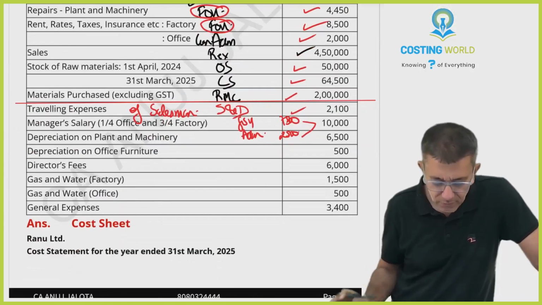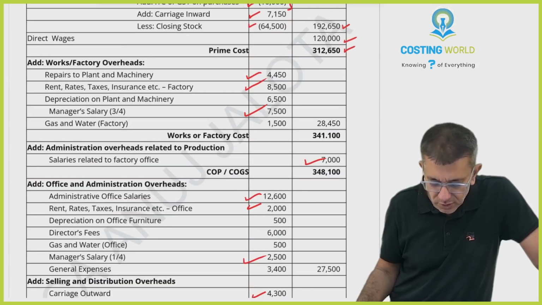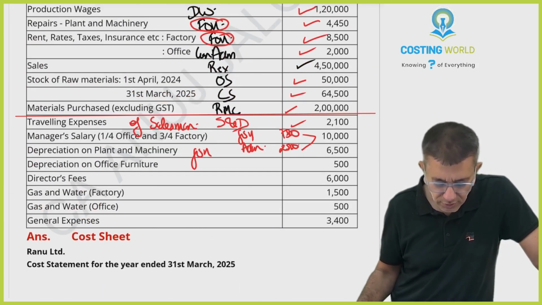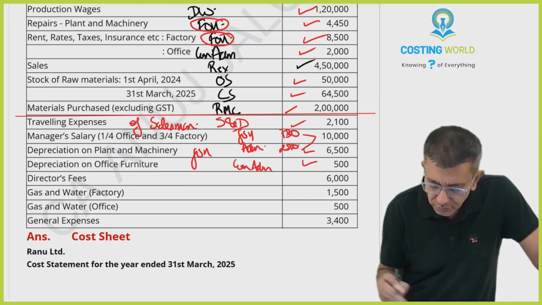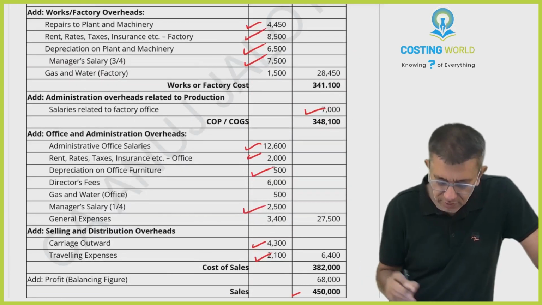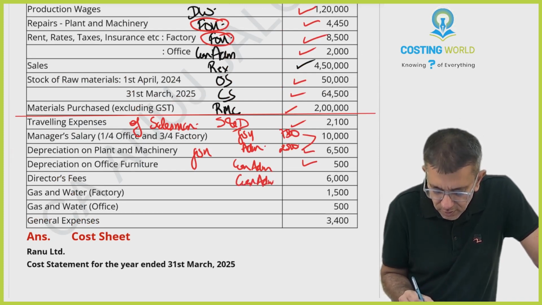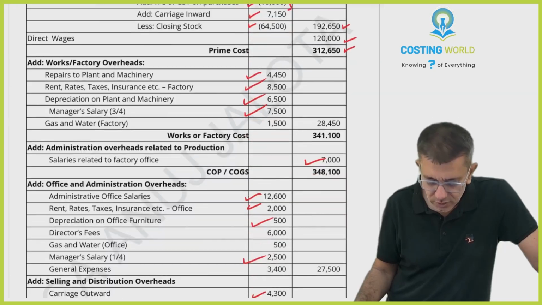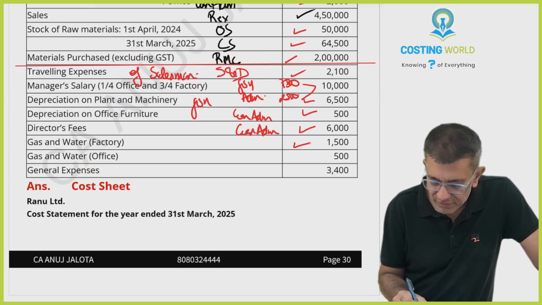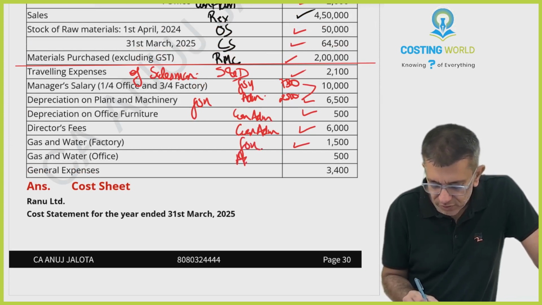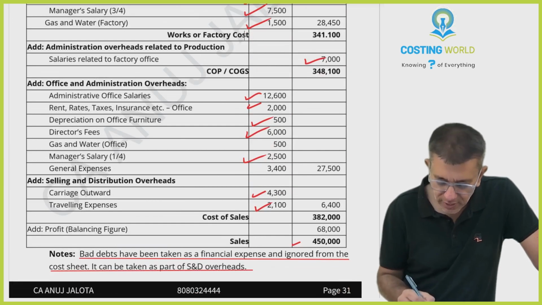Further, depreciation on plant and machinery should be part of factory overhead, 6,500. Further, depreciation on office furniture should be part of general admin, 500. Director's fee should be part of general admin, so 6,000 rupees will be coming over there. Gas and water in factory overheads, and gas and water in office will be your general admin, 1,500 over here and 500 over here.